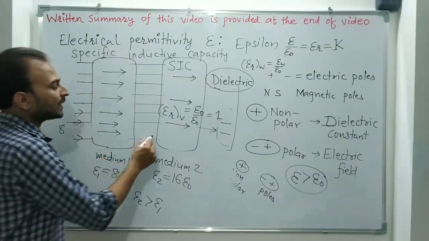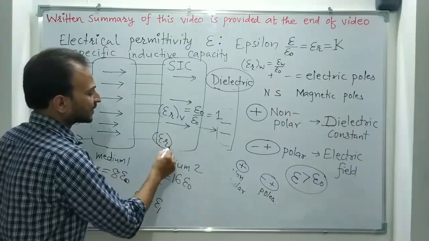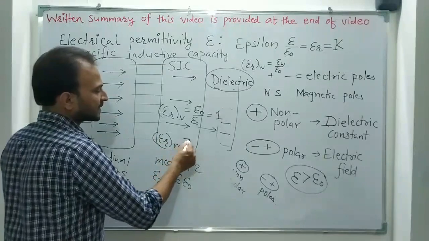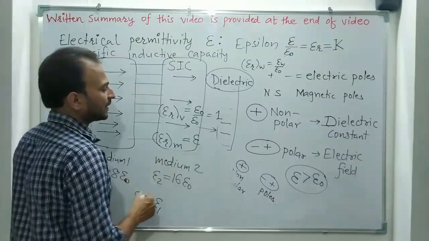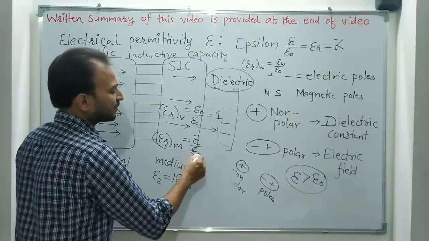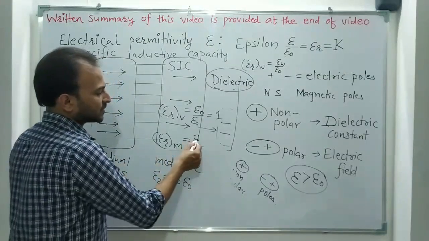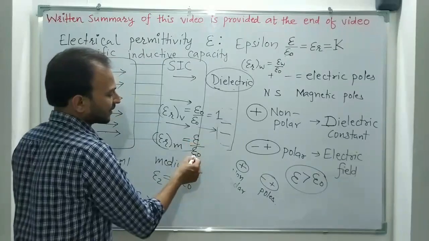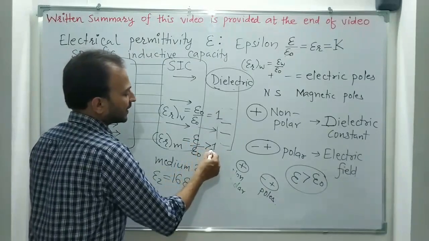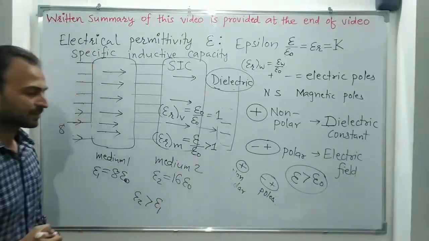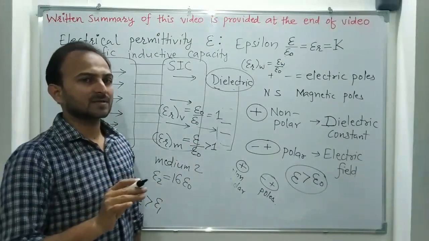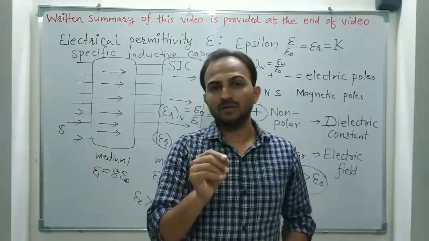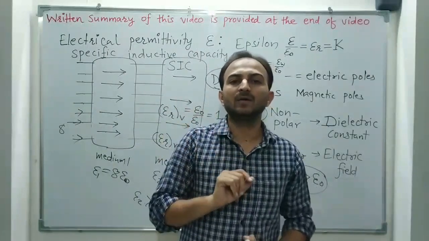Now the relative electric permittivity of any medium, M for the medium, is equal to electric permittivity of that medium upon electric permittivity of vacuum, and epsilon is always greater than epsilon 0. So the numerator is big and the denominator is small, so that will always be greater than 1. So the conclusion is that the relative electric permittivity or the dielectric constant of the vacuum is 1, and for any other medium it is greater than 1.